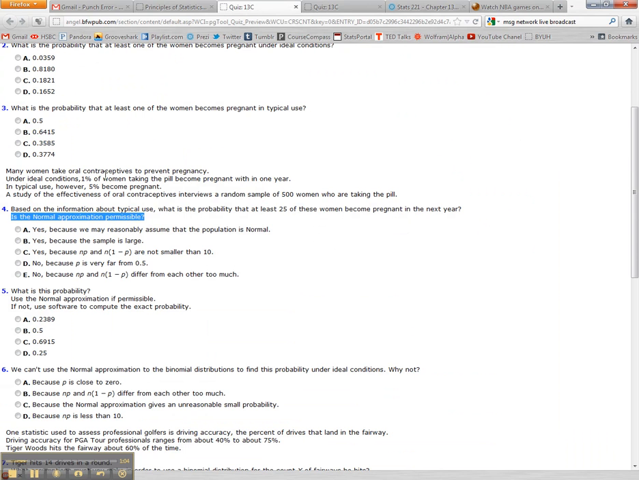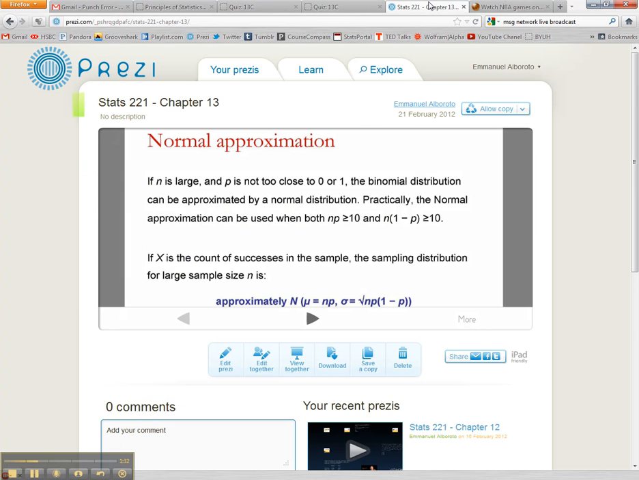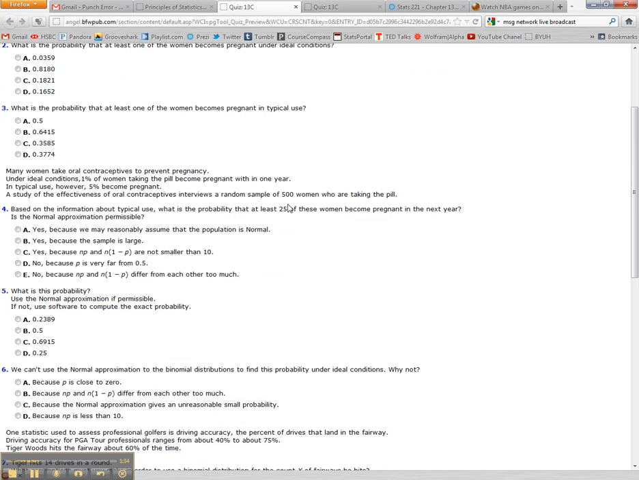So let's go back to the question. We're looking at the typical use. So typical use, our p is 5%. I know it's small, but that's not really that close to 0 or 1. Something that's really close to 0 or 1 is just a few decimals close to it, like 0.999999 would be close to 1, or 0.00001 would be close to 0. So 5% is okay. We can use this p. So if we use this p, our n that we're using is 500.